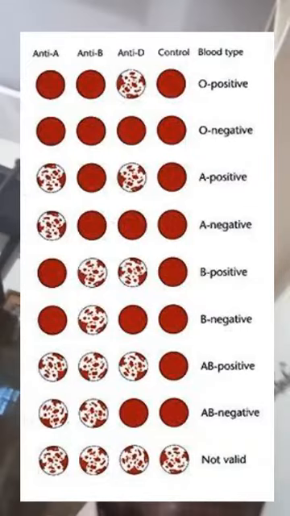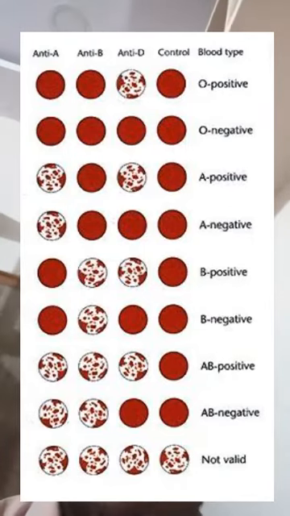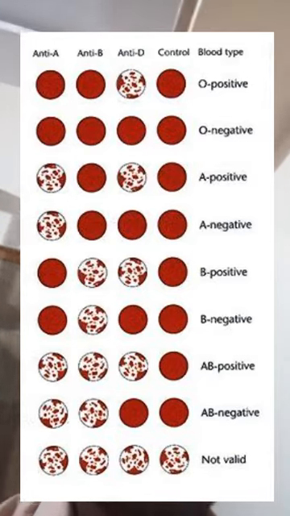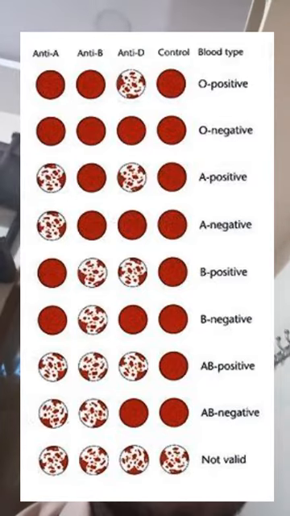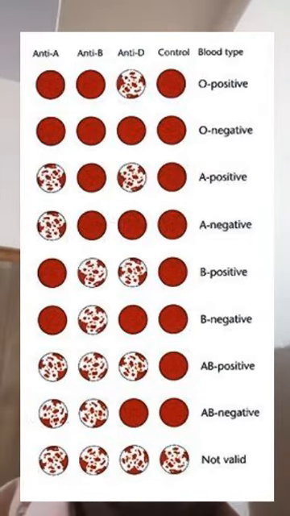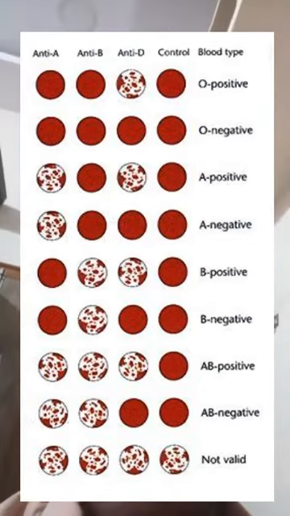Why? Because if you use the same needle to collect the blood sample from all students or members, it is dangerous. Why? Because it spreads diseases from one person to another.